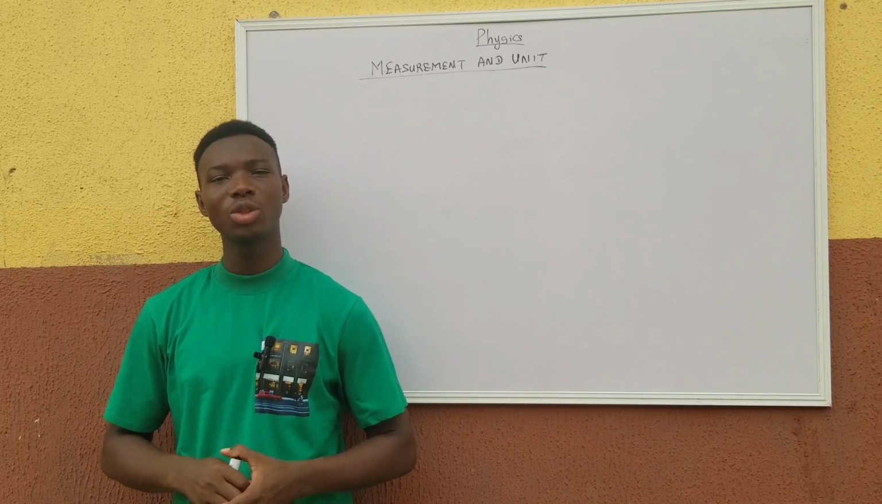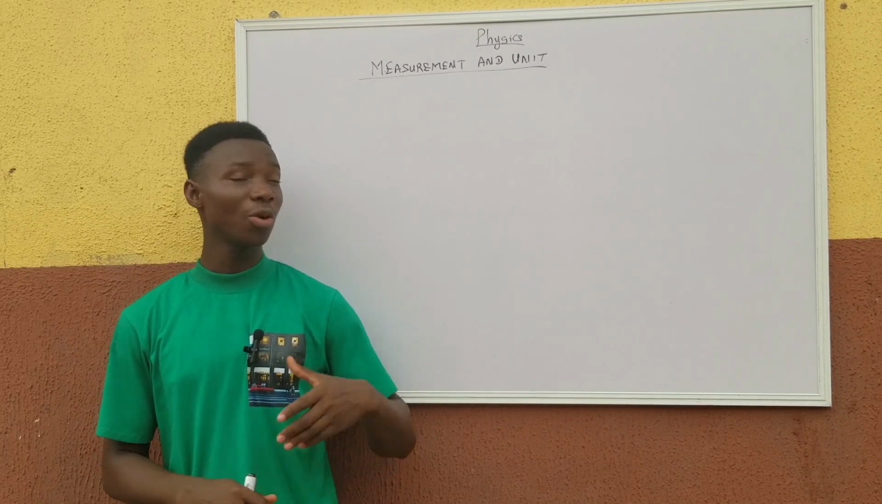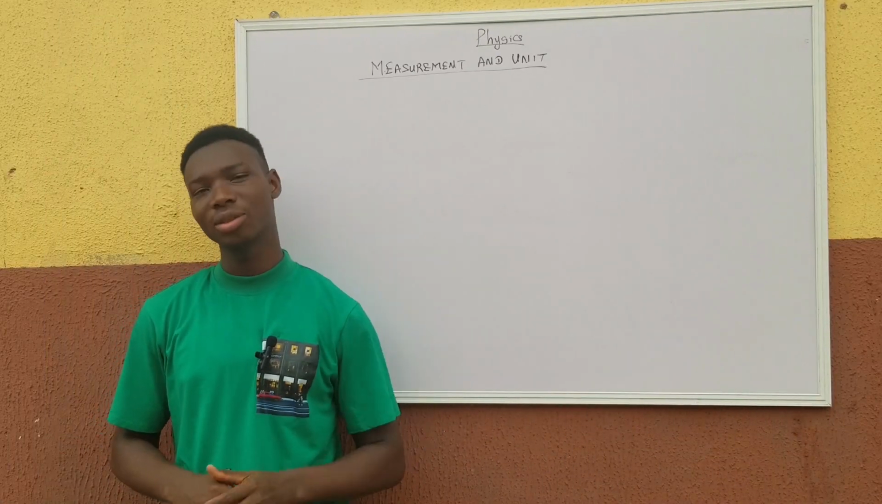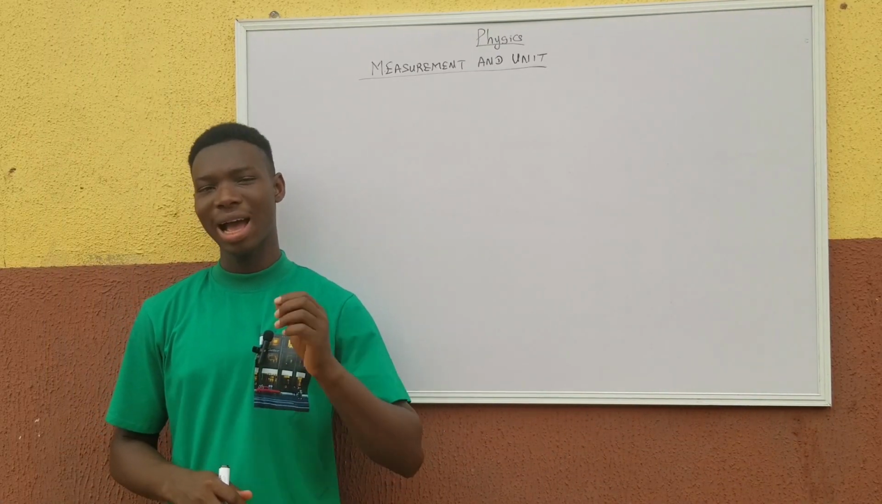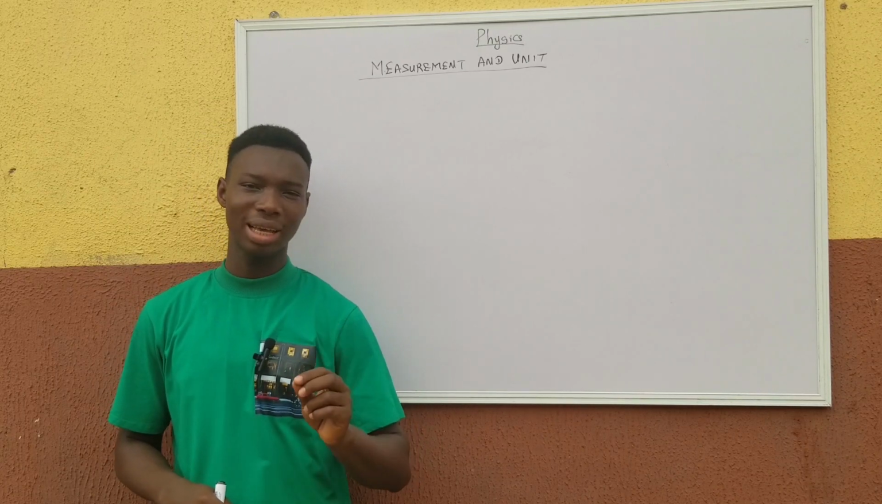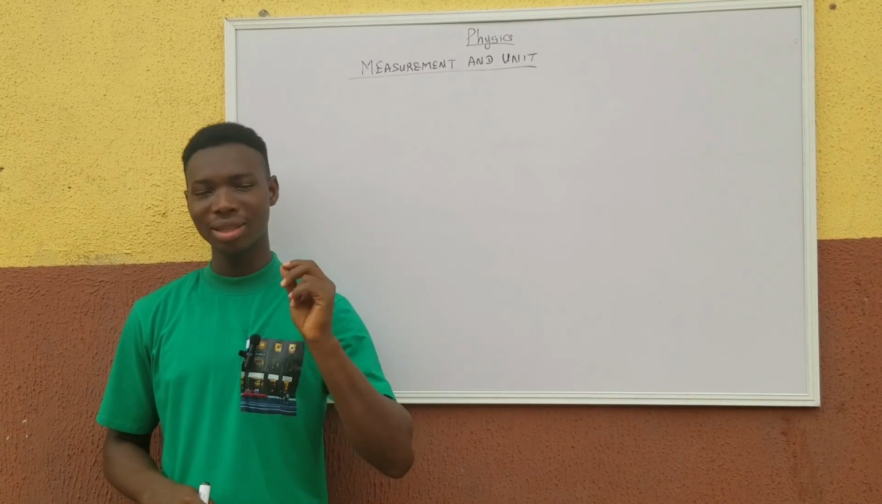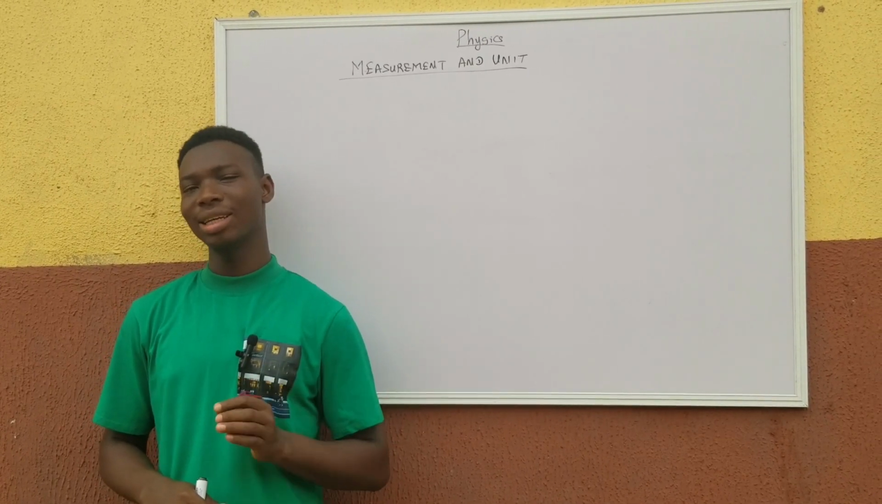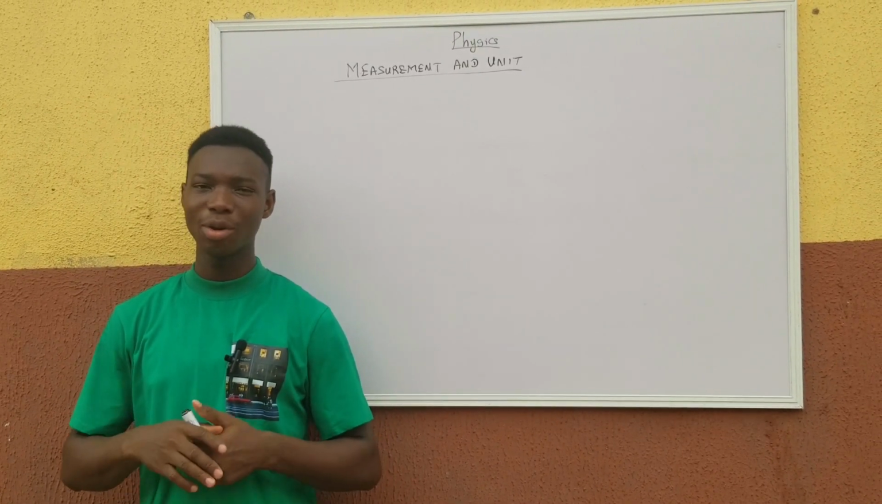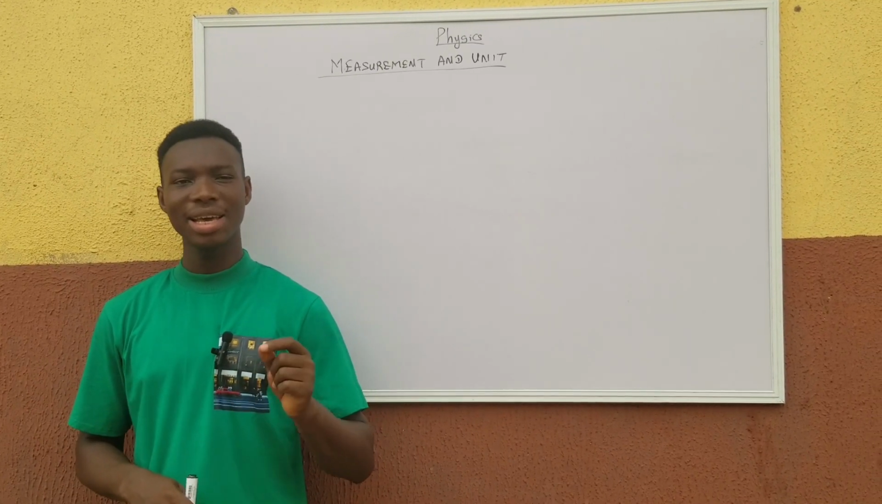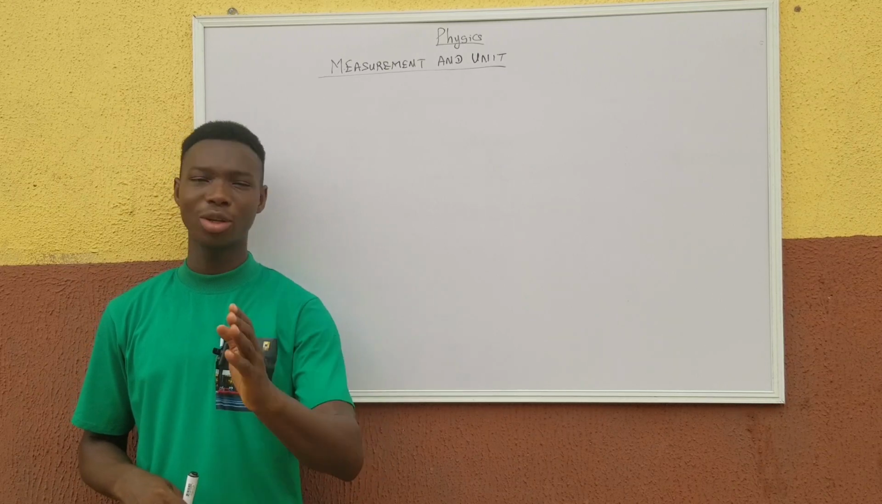So today we'll be dealing with measurement and units. But before we move on to that, let me quickly remind you of the definition of physics. Physics can be defined as the scientific study of matter and energy and how these two things interact together. Remember that matter is defined as anything that has mass and at the same time can occupy space. In the world of physics, we can say that everything on earth is made up of matter.